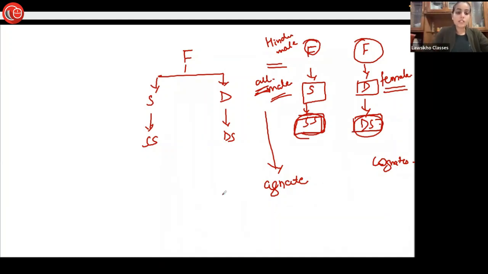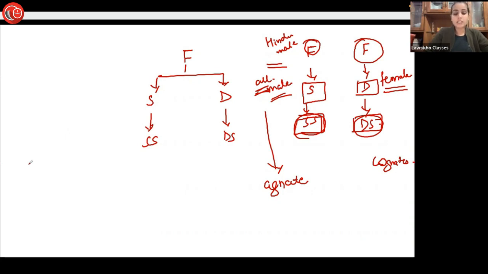Okay? We will discuss agnates and cognates once again tomorrow, and we'll begin with the devolution of property between agnates and cognates. Clear about this thing? So tomorrow we will finish with agnates and cognates, and hence we will be completing the devolution of property in case of male.